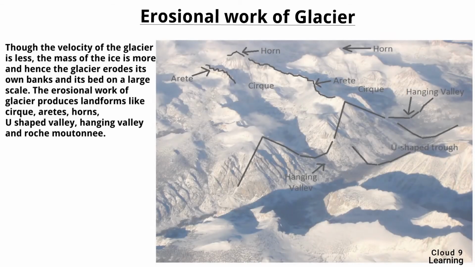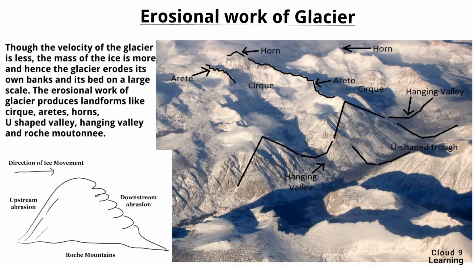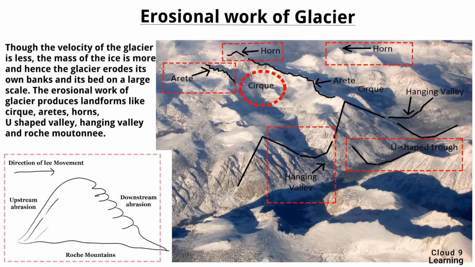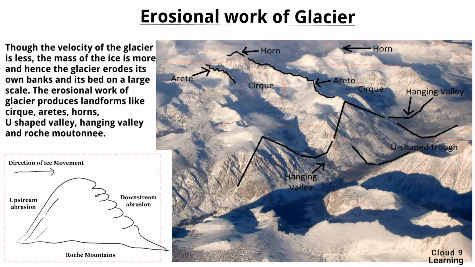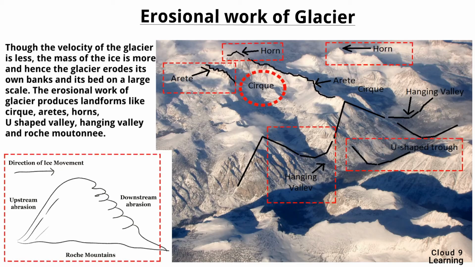Let us study the erosional work of glacier. Though the velocity of the glacier is less, the mass of the ice is more, and hence the glacier erodes its own bank and its bed on a large scale. The erosional work of glacier produces landforms like cirque, arêtes, horns, U-shaped valley, hanging valley, and roche moutonnée. All these landforms are shown in this figure. We will study them one by one.